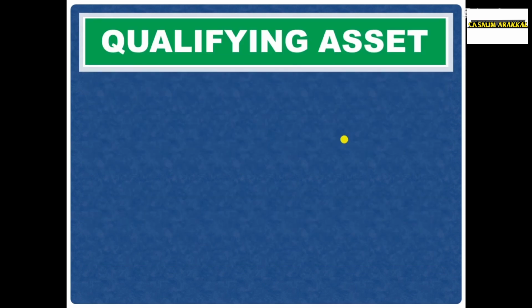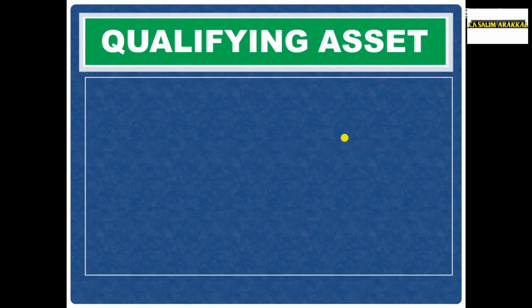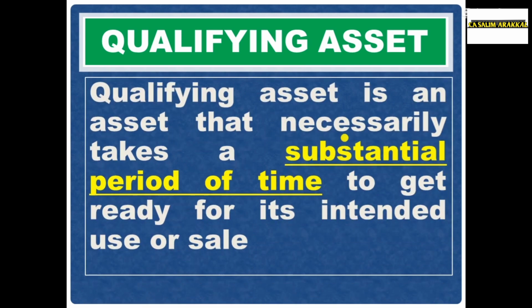Friends, we learned only the borrowing costs that are directly attributable to the acquisition, construction or production of a qualifying asset only be capitalized. So we should know what is qualifying asset. Qualifying asset is an asset that necessarily take a substantial period of time to get ready for its intended use or sale.